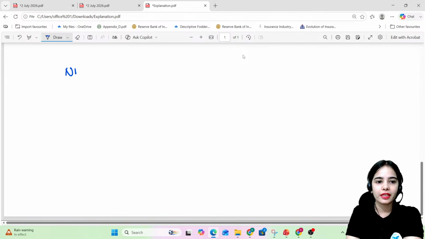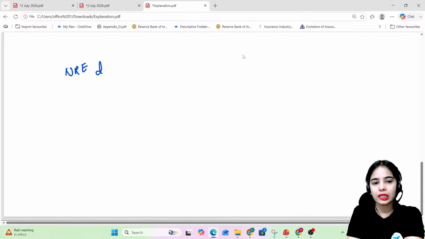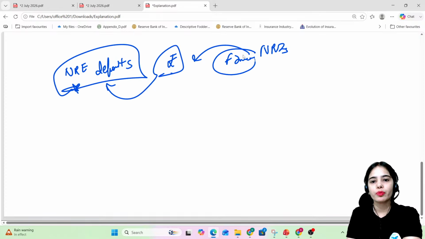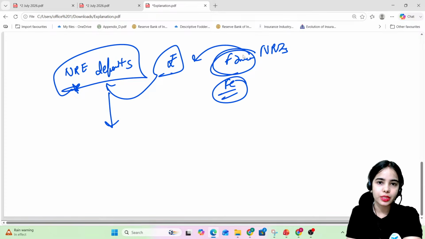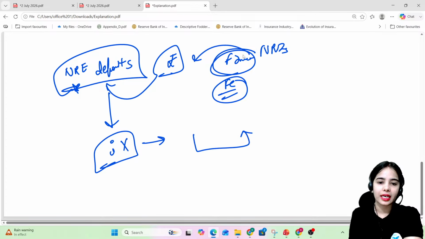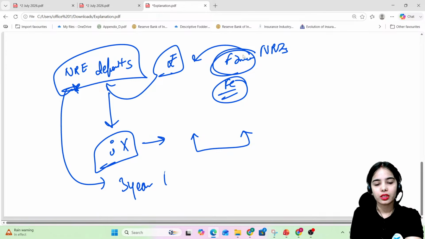for the NRE, for the non-resident external deposits, where the NRIs send their foreign income that is converted into rupees to keep the deposits in NRE. So the foreign income, the foreign currency is coming into India. Okay. So there is the relaxation that is provided for the NRE deposits, that is the interest rate ceiling has been removed for a time period, that is temporarily, for the NRE deposits that are for the period of 3 years and above.